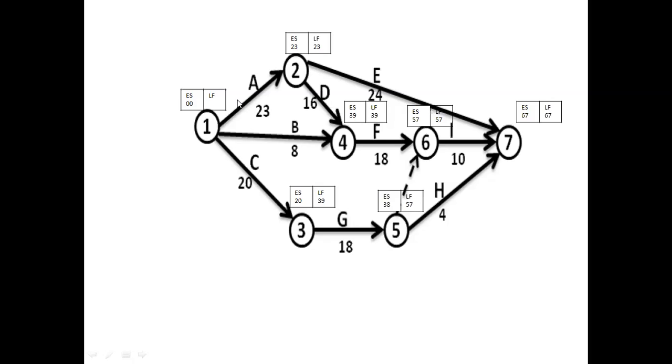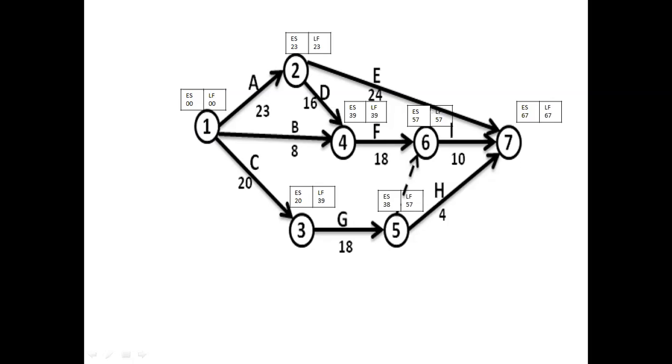So 23, 31 and 19. The least is 0, so let us consider 0. As I told in the previous session also, the latest finish time for the first event should become 0.